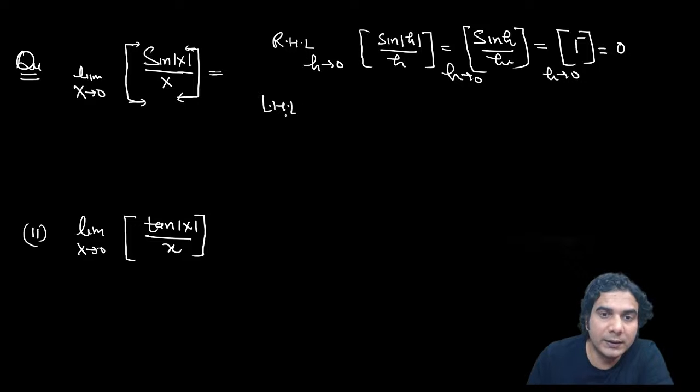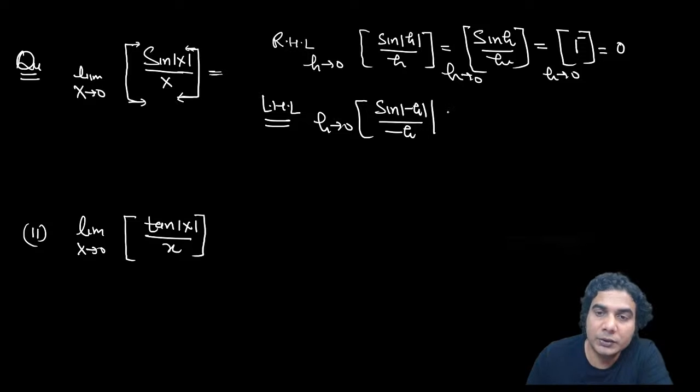So for the left hand limit, you need to put 0 minus h, so h approaching 0, and this is sine of mod of minus h divided by minus h, all right? So mod of minus h is nothing but h, so it is sine of h, because h is a positive quantity. So mod of minus h will become h, but this minus will remain there in the denominator, all right?